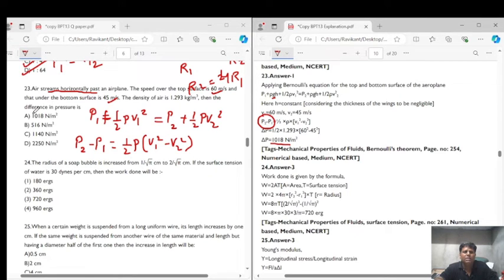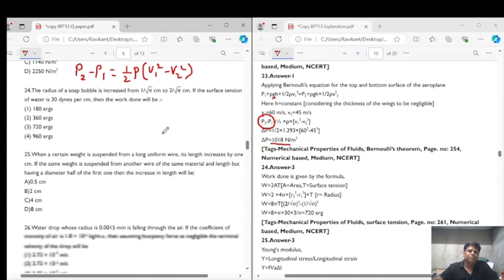So delta P is 1018 Newton per meter square. That is option A, the correct answer for question number 23. The basic concept which we have used in this question is Bernoulli's theorem. Applying Bernoulli's equation, the energy remains constant, right?